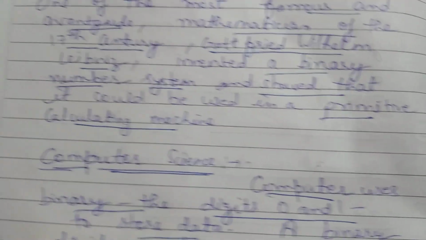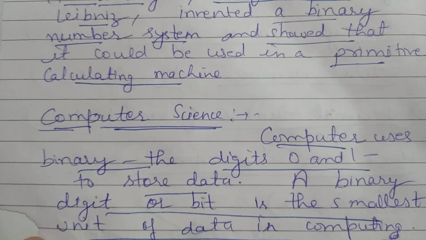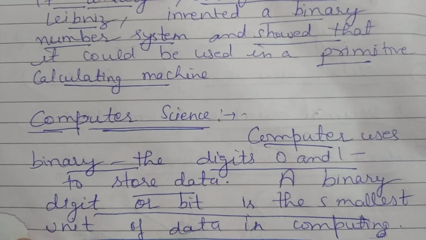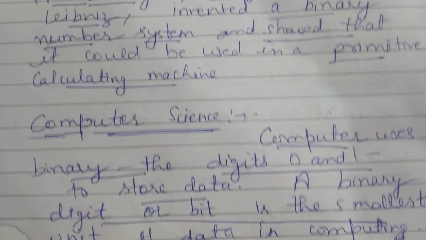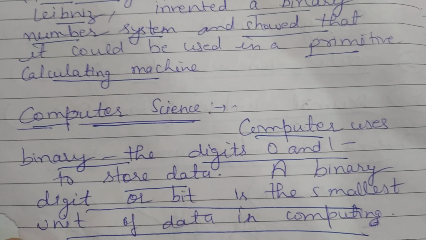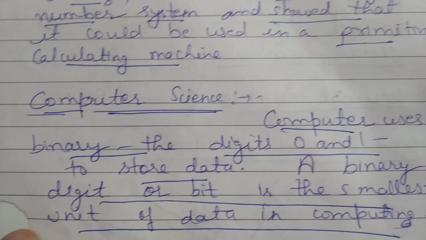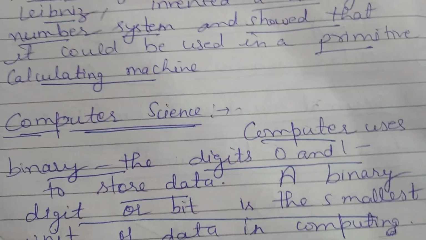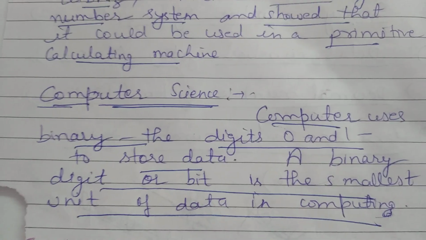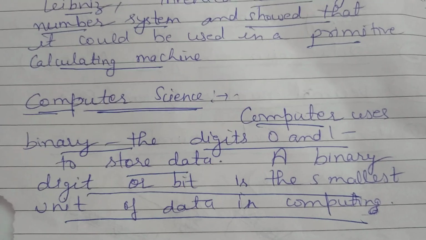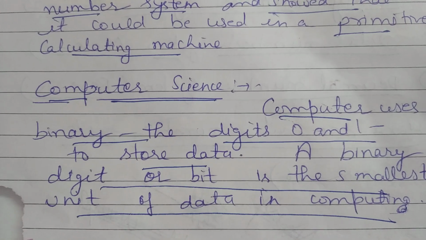Now, how is the binary number system used in computer science? It's very important. Computers use binary, the digits 0 and 1, to store data. A binary digit or bit is the smallest unit of data in computing. It's a 1-mark question: what is a bit or binary digit? A binary digit or bit is the smallest unit of data in computing.